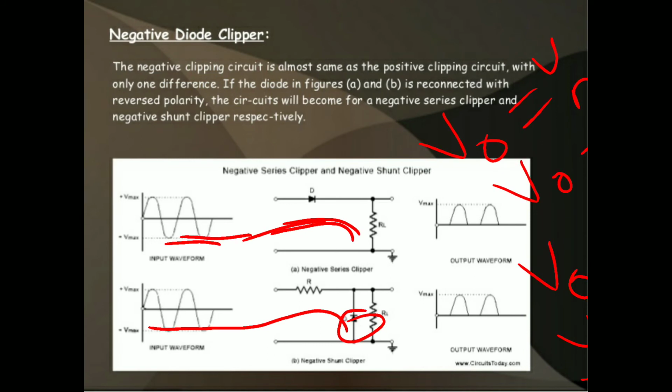The output waveform for the negative clipper is only the positive half cycle. In the negative clipper, the output is only the positive half. In the positive clipper, the output is only negative, since the positive half cycle is clipped. So this is the operation of the positive and negative clippers, and we will see another topic.